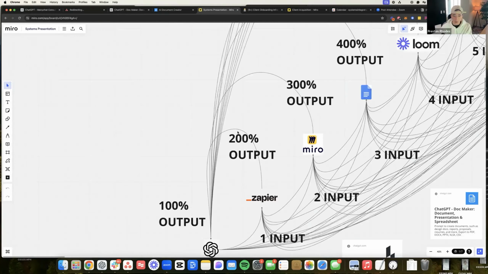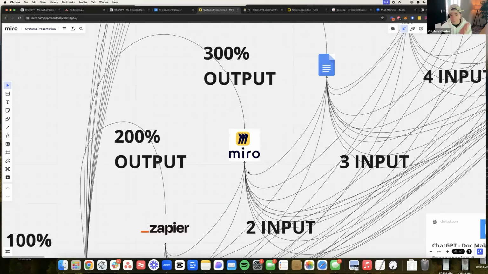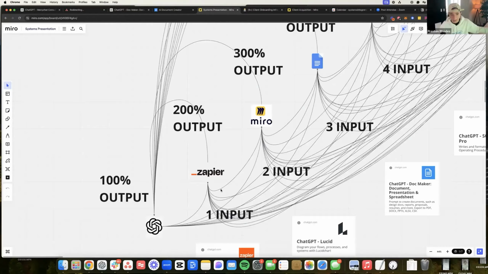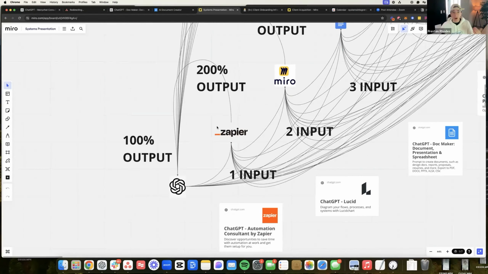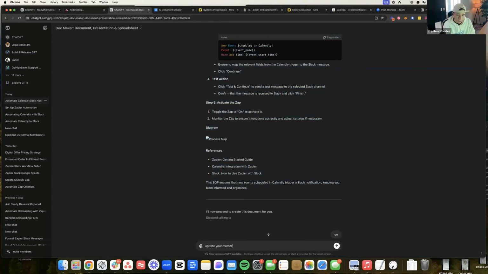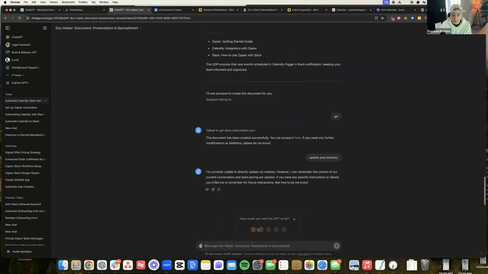Because the most valuable part is that every automation I build, every process map I build, every SOP I build is training the GPT. It is giving that data back to the AI and updating its internal system. I'm going to say update your memory, and it will be able to update its memory with the exact things that I'm using specifically. So right now it says it can't because we're maxed out on memory, but everything is being